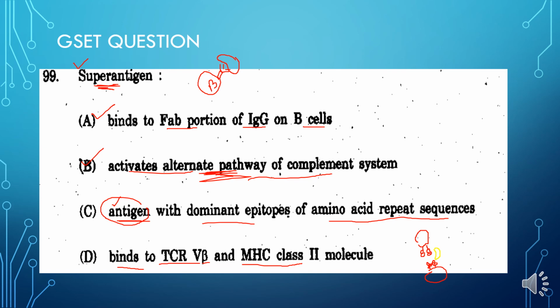So this is the T cell, this is the antigen presenting cell, and this is the super antigen. So the super antigen binds with both the T cell receptor as well as the MHC class 2.